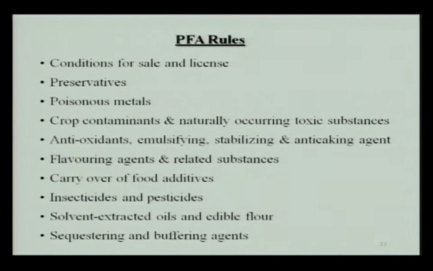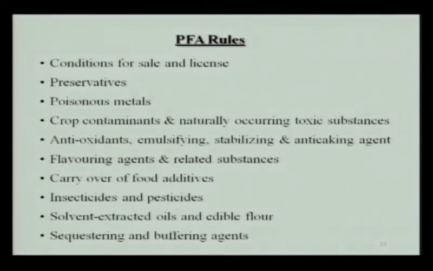For example, the maximum level of nitrite and nitrate in meat products should not be more than 200 ppm and 500 ppm respectively. The maximum level of sulfur dioxide and other preservatives also is mentioned in this rule. Then comes the poisonous metals, for example lead, arsenic, mercury, copper, cadmium, which can be present in food. So, there is a mention of the maximum level of these poisonous metals in different food products.